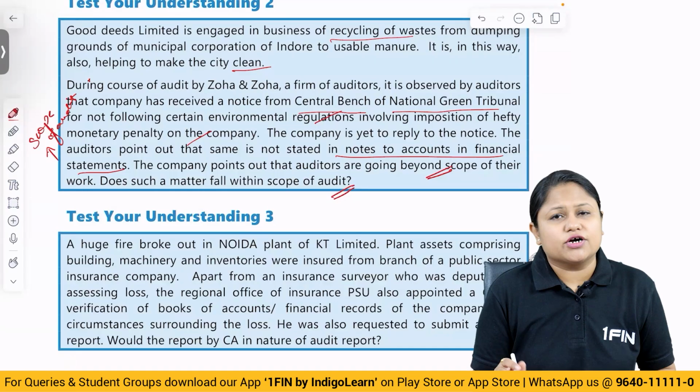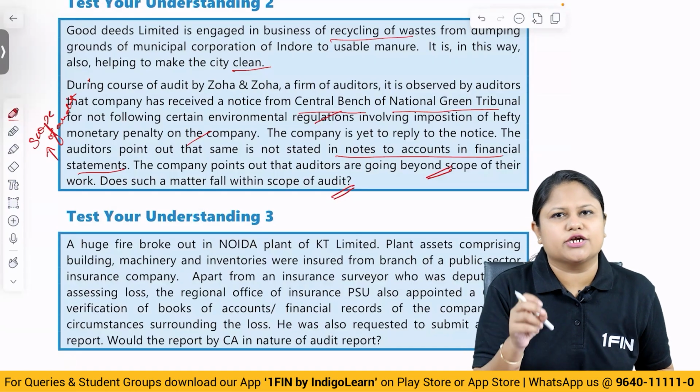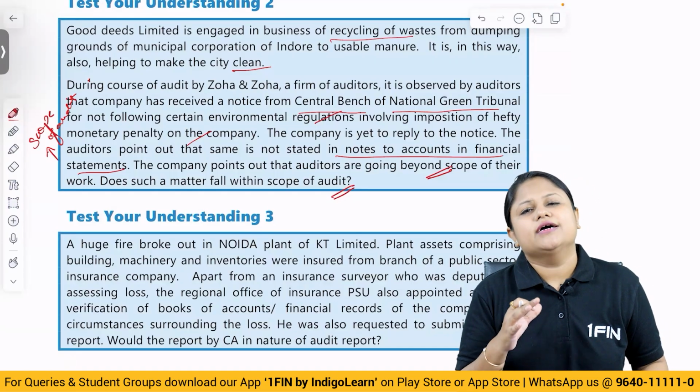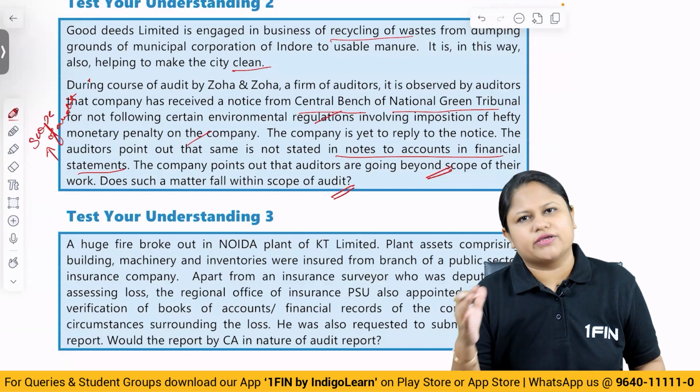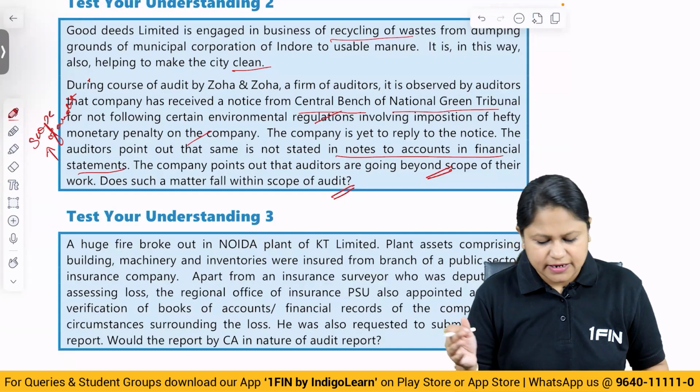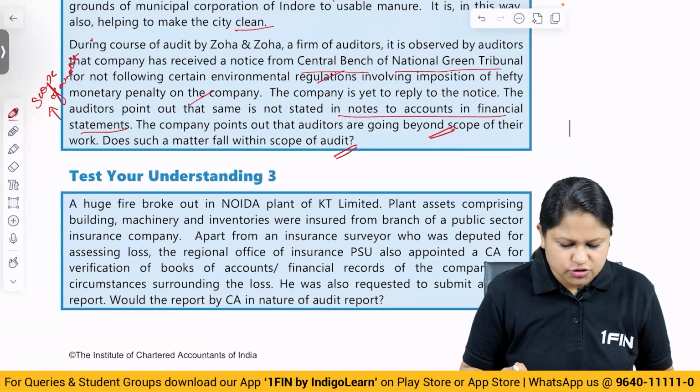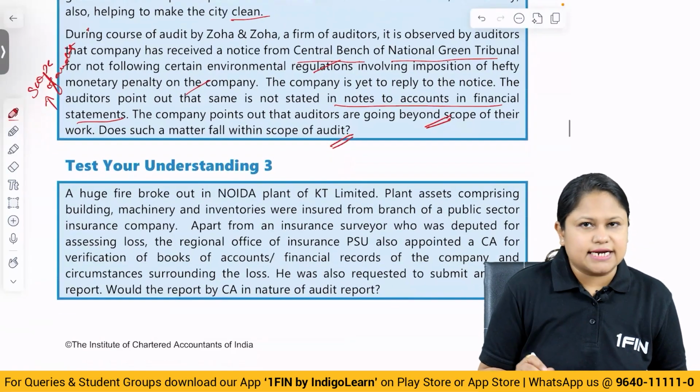The answer is yes, because notes to accounts very much are covered as a part of financial statements, and so the audit does cover the disclosure information that has to be given as a part of financial statements. Clear? So, the contention of the company goes wrong. Then we have test your understanding 3.